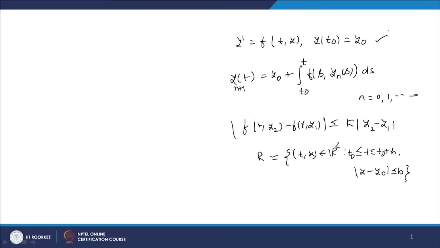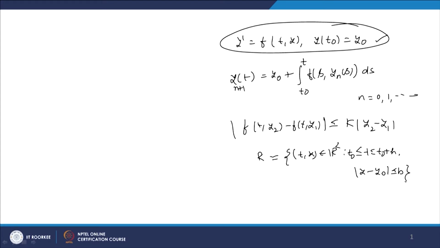If you recall, in the previous lecture we discussed this initial value problem: y' = f(t, y), y(t0) = y0. We are discussing the existence condition on f such that this initial value problem has a solution, and not only a solution, but a unique solution.